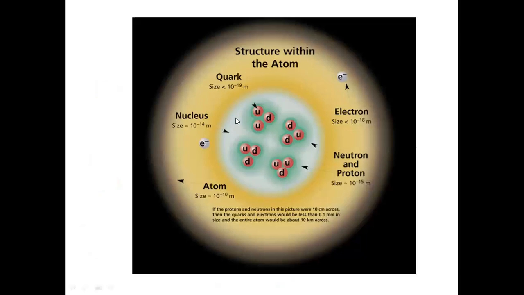Now, this is the microscopic structure within the atom. The size of a quark can be less than 10 to the power of minus 19 meter. A nucleus can be of the size of 10 to the power of minus 14 meter, an electron 10 to the power of minus 18 meter, and your neutron and proton, which comprise your nucleons, would be of the size of 10 to the power of minus 15 meter. It is said that if the protons and neutrons in the picture were actually 10 centimeter across, then the quarks and electrons would be less than 0.1 mm in size, and the entire atom would be 10 kilometer across. So this is the microscopic structure within the atom.